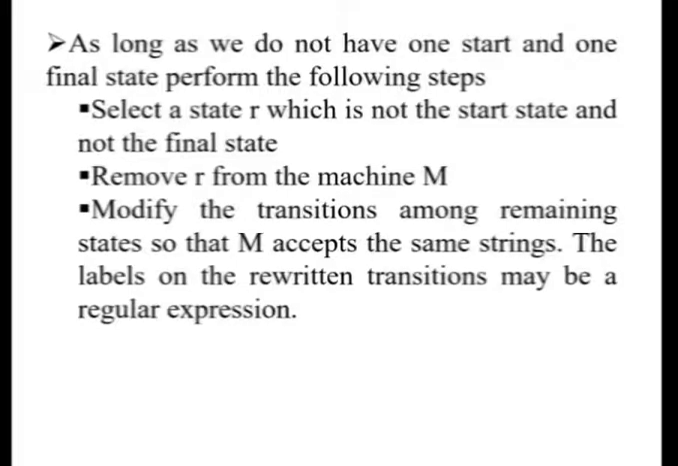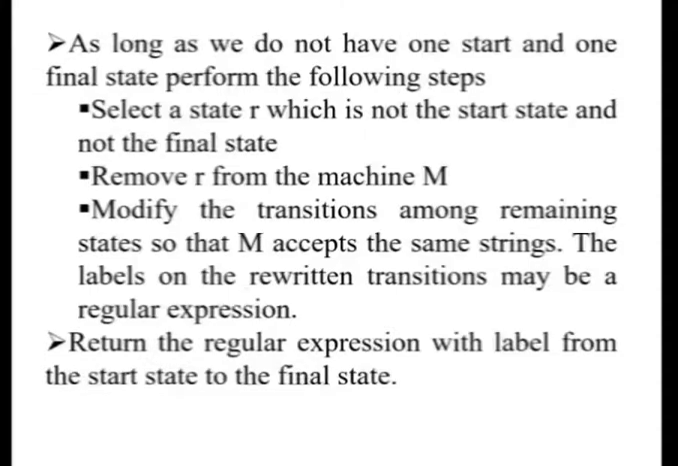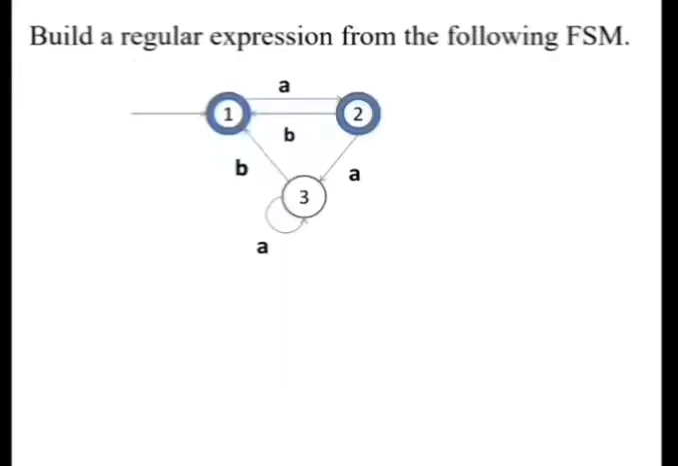Then we need to remove the state, modifying the transitions among remaining states so that M accepts the same strings. The labels on the rewritten transitions may be a regular expression. The last step is to return the regular expression with label from the start state to the final state. So now let us see a problem on this theorem. The problem is, build the regular expression from the following FSM.